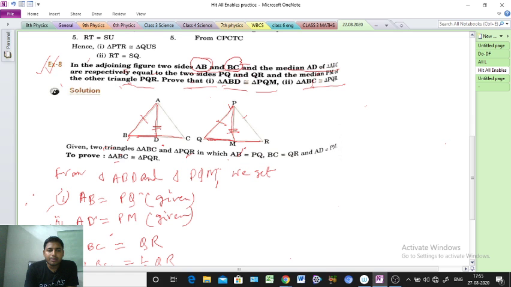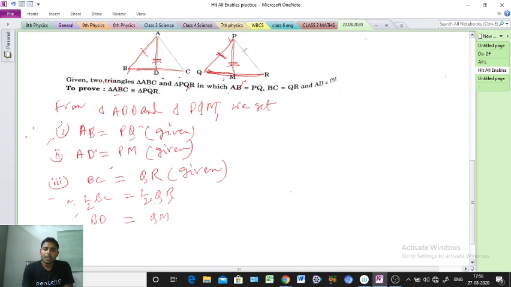So that's why we can write here BC equal to QR. That one is also given in the question. So from BC equal to QR we are getting BD equal to QM. Understood? Clear or not? Okay, so now we are getting 3 points.